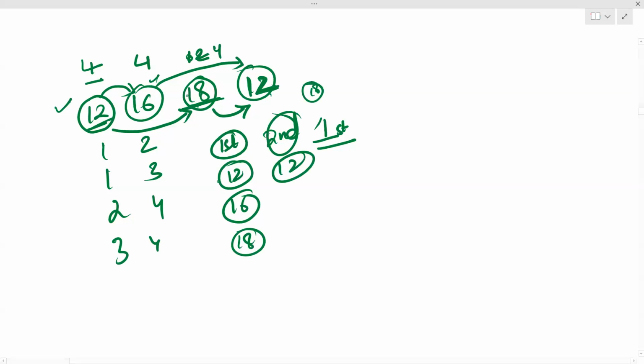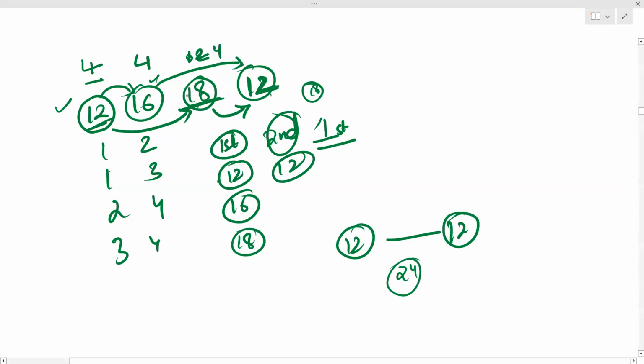So what is your answer? From first day 12th hour to second day 12th hour. So this is 24 hours. Is it clear? How we got the answer for the first?